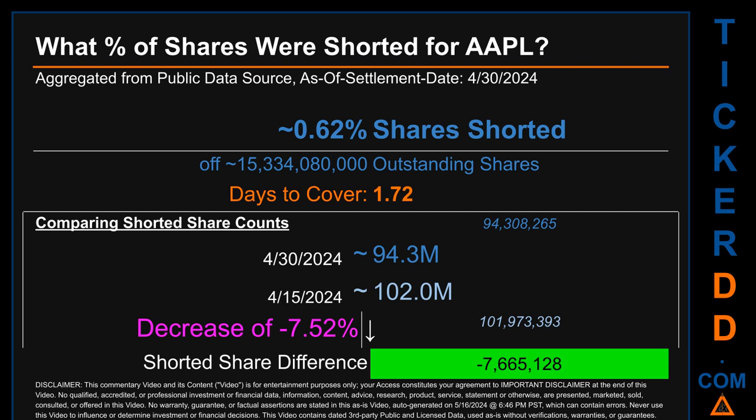Days to cover is 1.72. When I compare the current 2-week period data snapshot against the previous period, ending in settlement date April 15, 2024, I find that the current snapshot had roughly 7.7 million fewer shares shorted. This means that, compared to the previous snapshot, the current snapshot has a decrease of minus 7.52% of shorted shares.